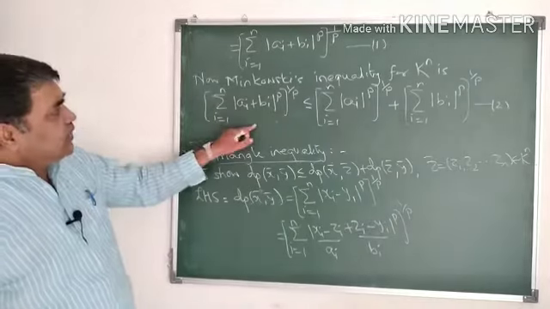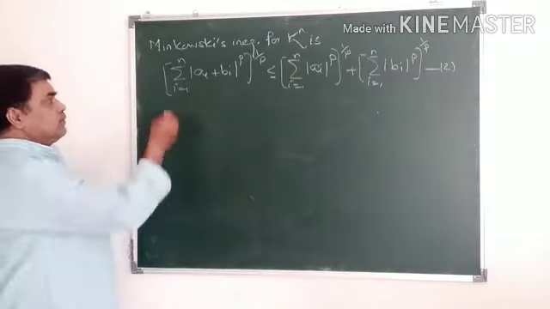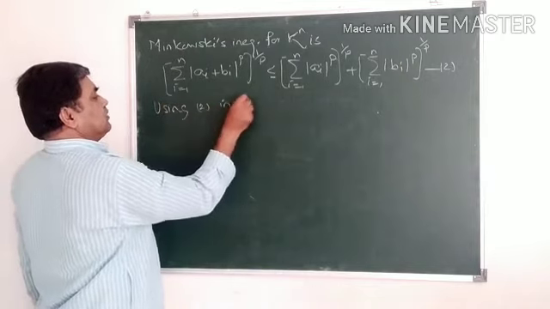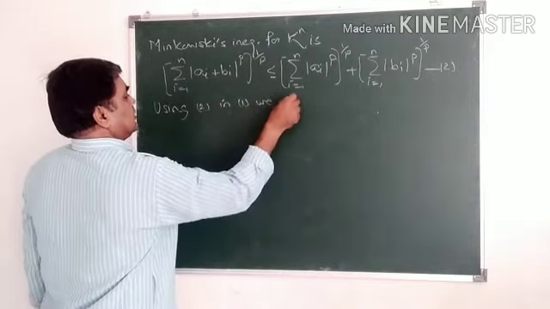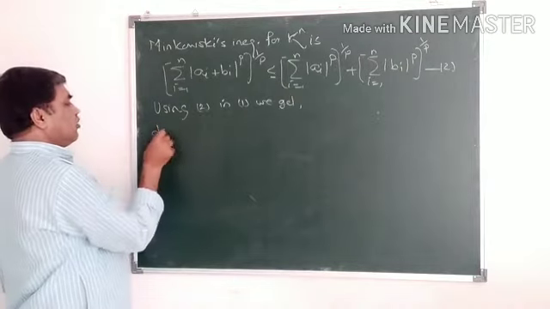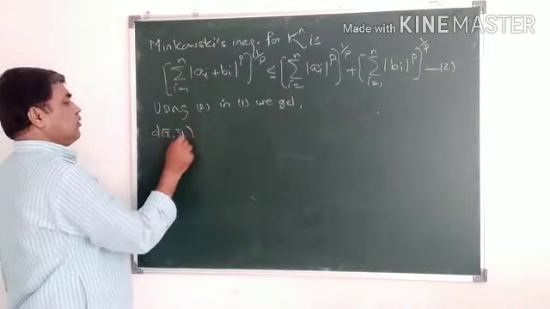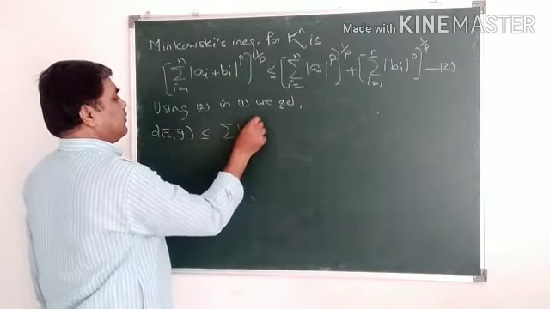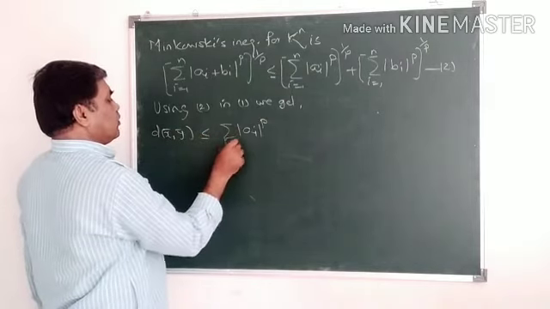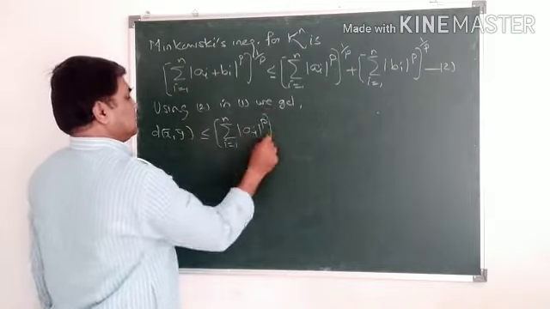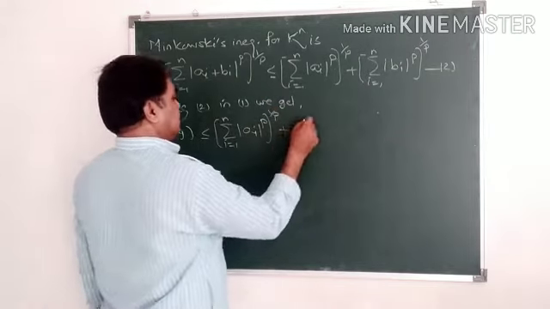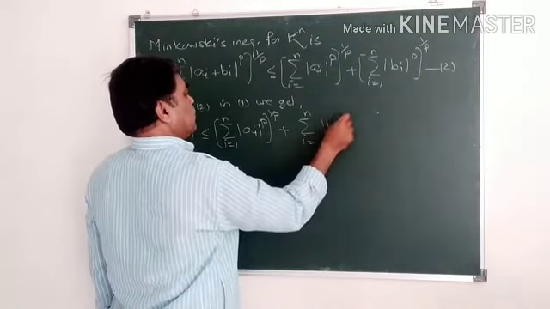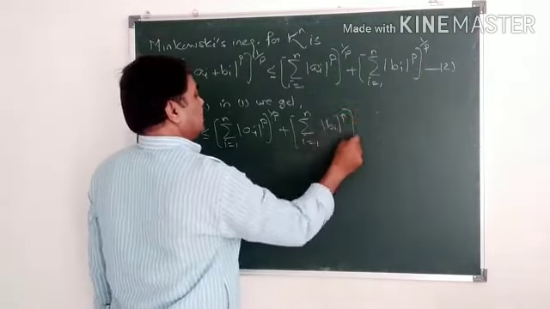We'll use this Minkowski's inequality in 1. Using 2 in 1, we get d bar of x bar, y bar less than or equal to summation of mod of ai to the power p, i equal to 1 to n, raised to 1 by p, plus summation i equal to 1 to n mod of bi to the power p, whole thing raised to 1 by p.